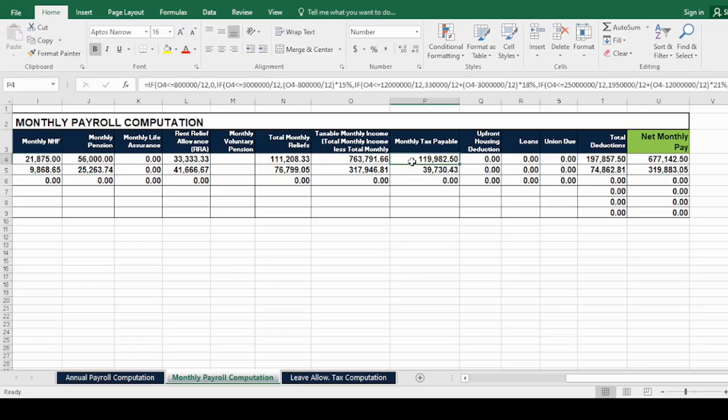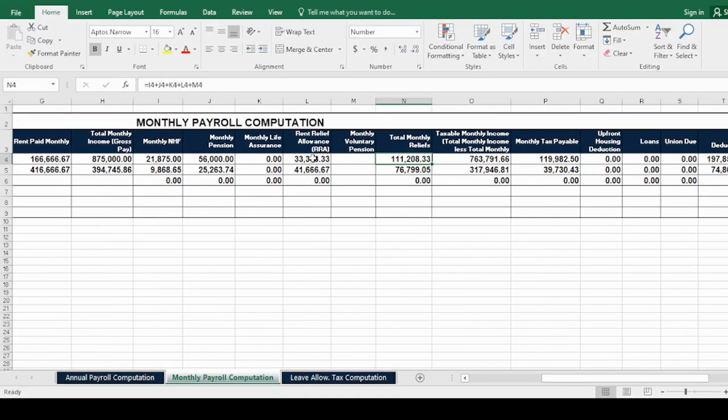And just quickly show you for the monthly tax payable, here we have the formula above here. The taxable monthly income formula is also indicated here. The total monthly relief formula is also there. Next, we have the rent relief calculation.